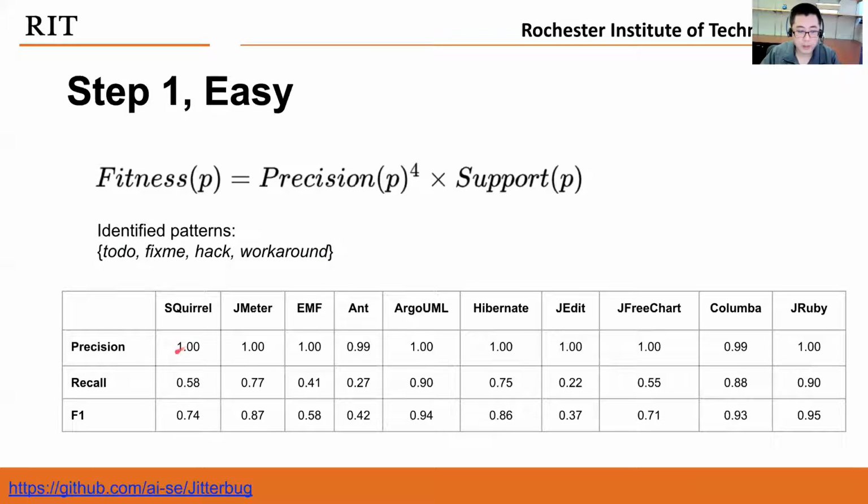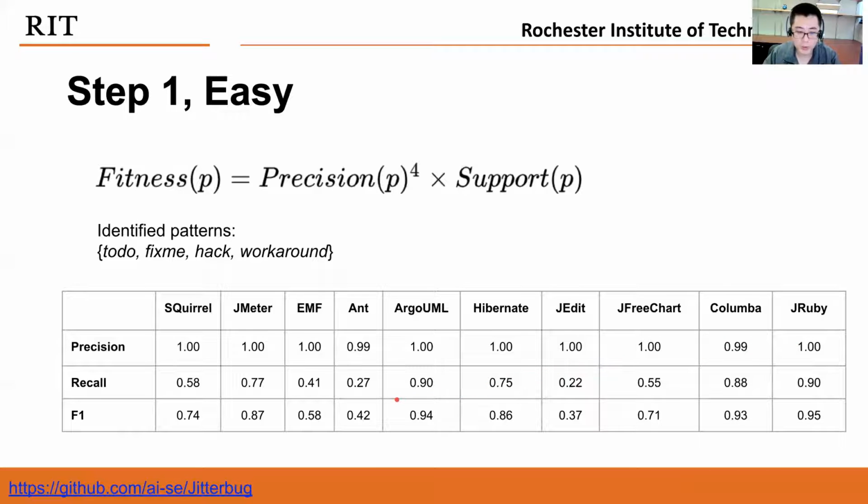And this time, we find that the precisions are almost always close to 100% for every dataset, for every software project. And also the recall for these projects sometimes is quite high. That also shows the reason why some existing machine learning algorithms perform very well on predicting these self-admitted technical debts. That's because these easy to find SATDs consist of a large portion of these SATDs, right? And they are really easy to identify, like close to 100% precision.